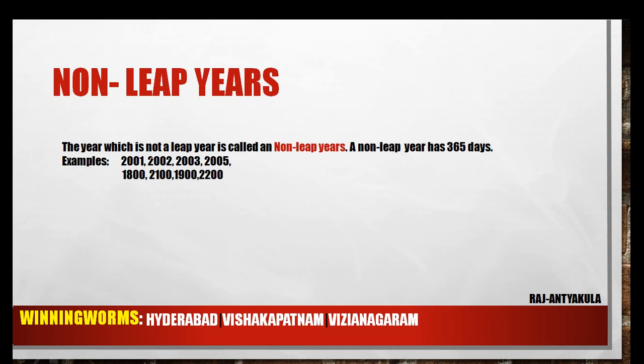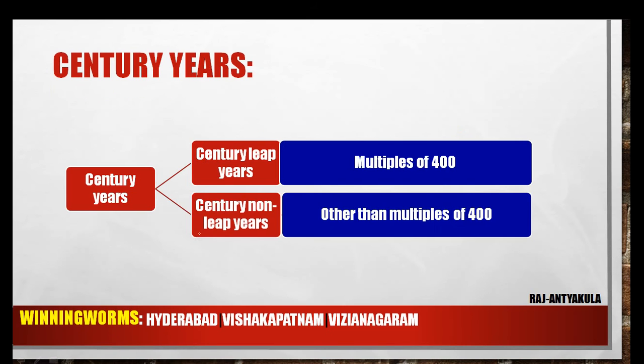Non-leap years, the year which is not a leap year is called a non-leap year. A non-leap year has 365 days. Examples for non-leap years: 2001, 2002, 2003, 2005, 1800, 2100, 1900, 2200, which are not leap years, we call them non-leap years.